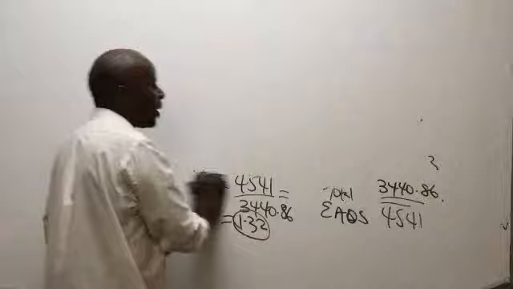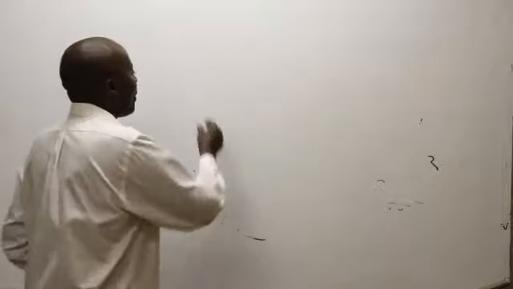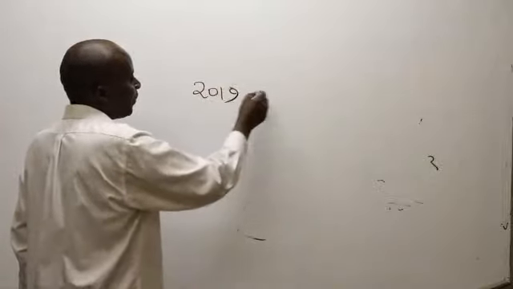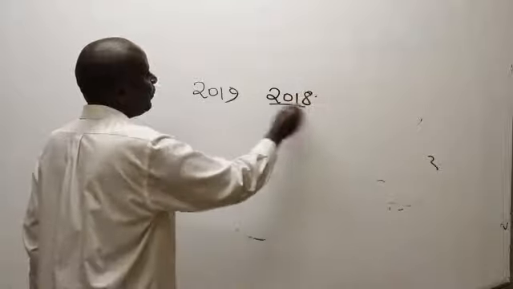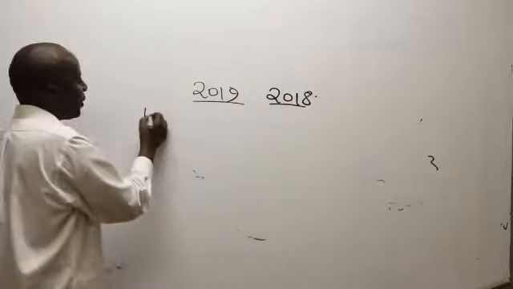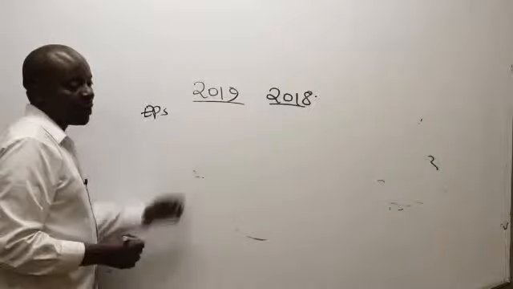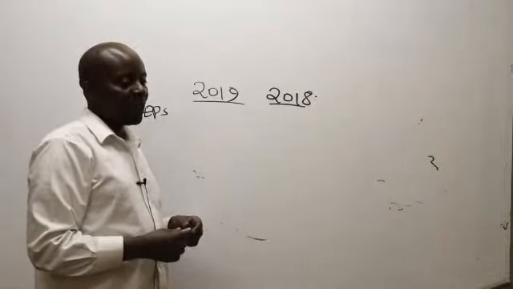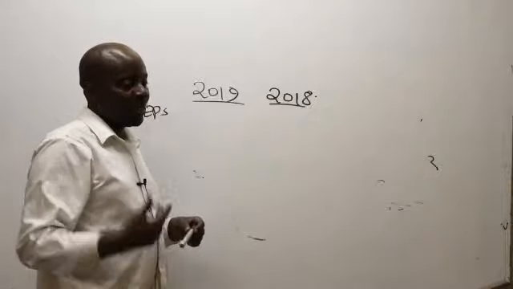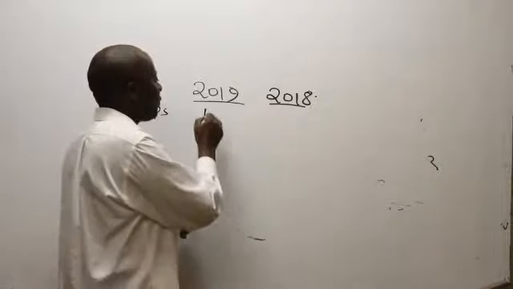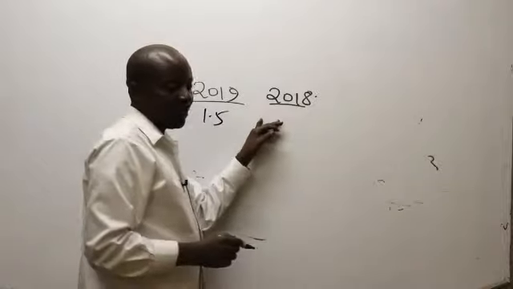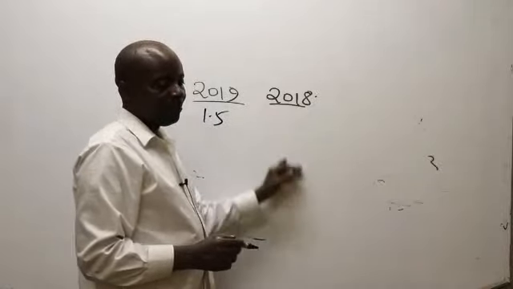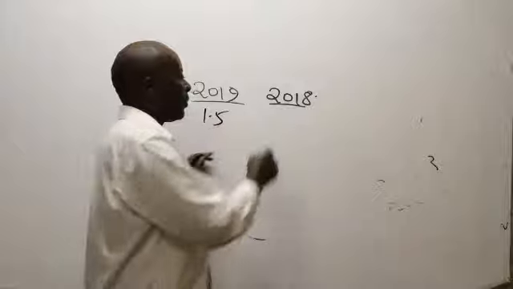And what is applicable out here for comparatives? Listen to me very well. So we have here 2019, 2018. So now we have our EPSs. Please remind Mwalim, what was the EPS for 2019? Don't get tired. So it's 1.5. How about the EPS for 2018? 1.35.